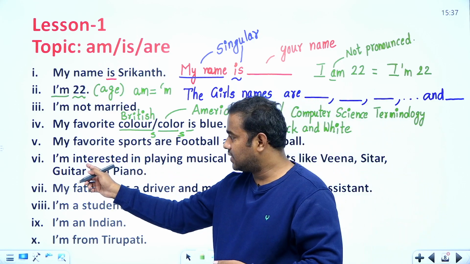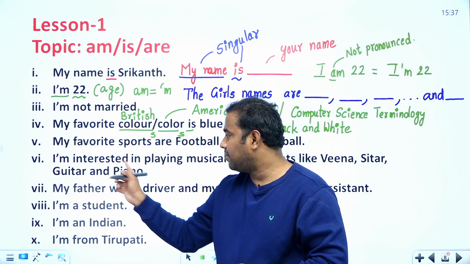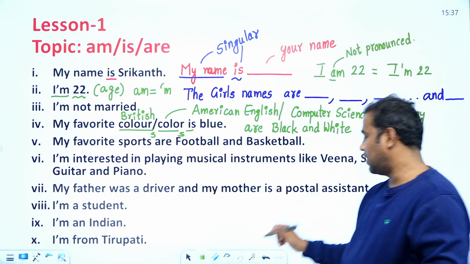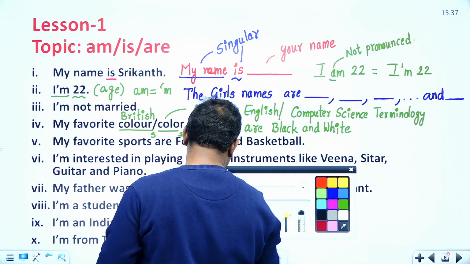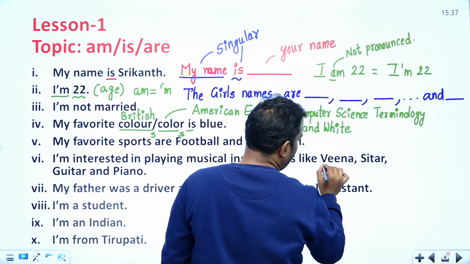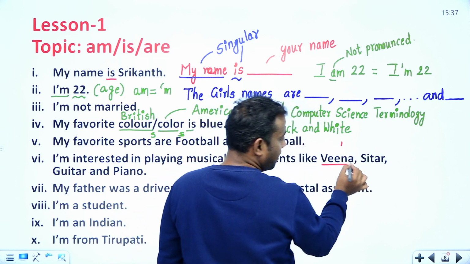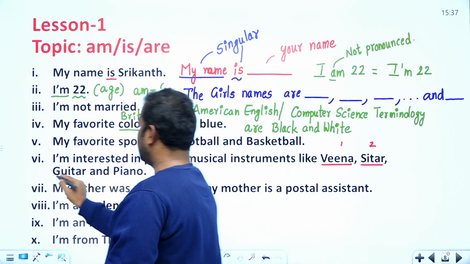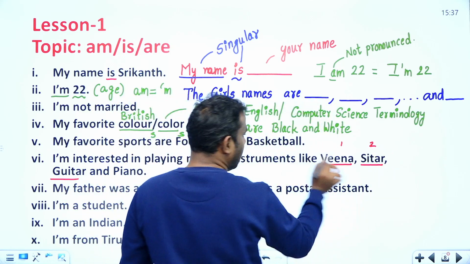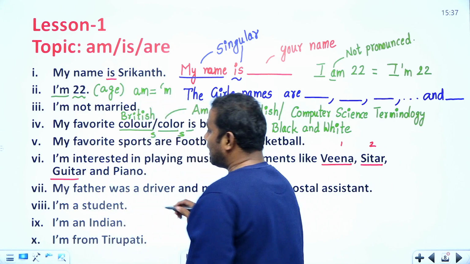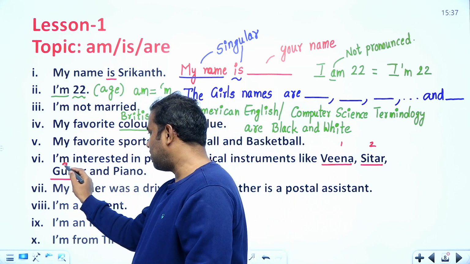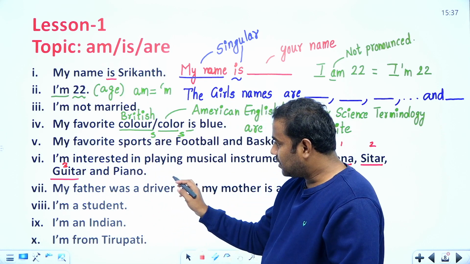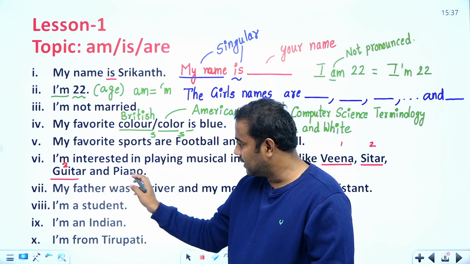In the next sentence I have written: I am interested in playing musical instruments like veena, comma, sitar, comma, guitar. Like this I can go on increasing the number of nouns, several nouns like this. Three like this, and at the last you can observe, 'and piano'.